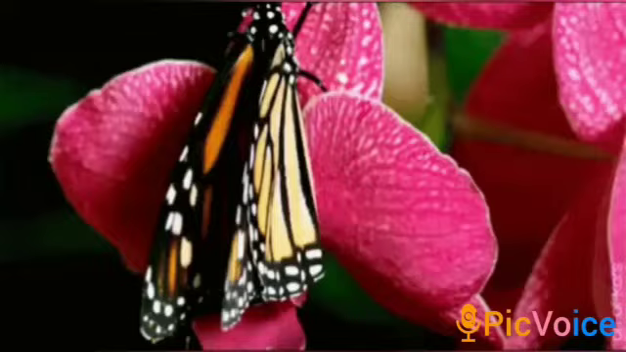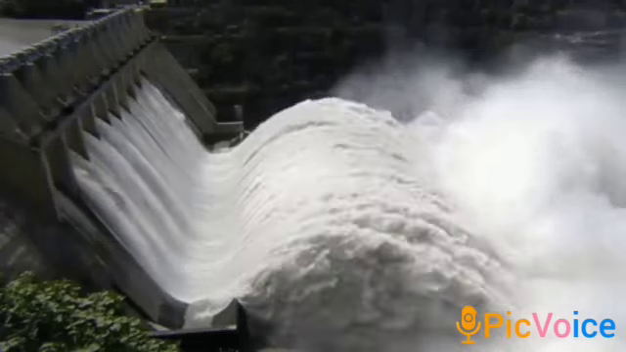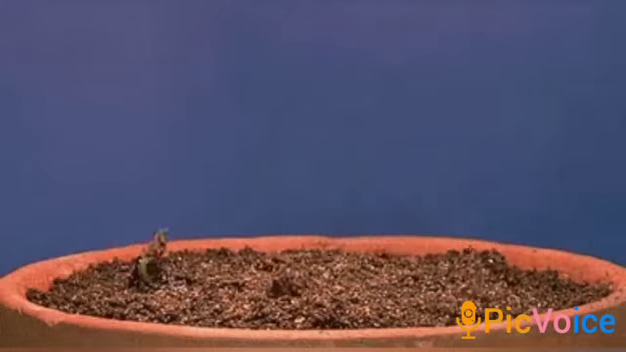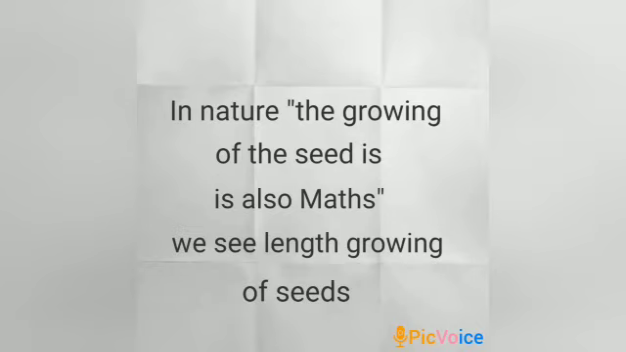You see this dam water. The dam water is measured in cusecs or TMC ft. Cusec is the informal short form for cubic feet per second. It can be converted to 28.317 liters per second. You see these seeds. In nature, the growing of seeds is also maths. We see the length growth of seeds.